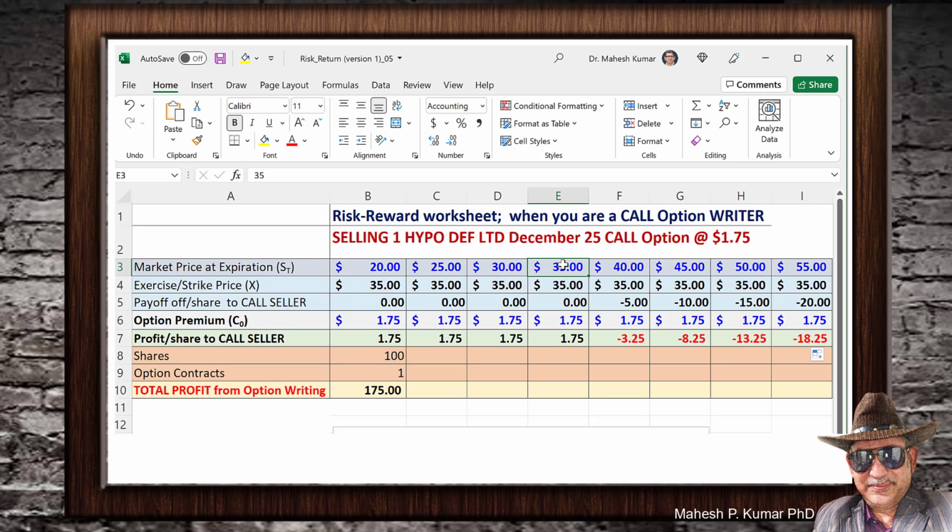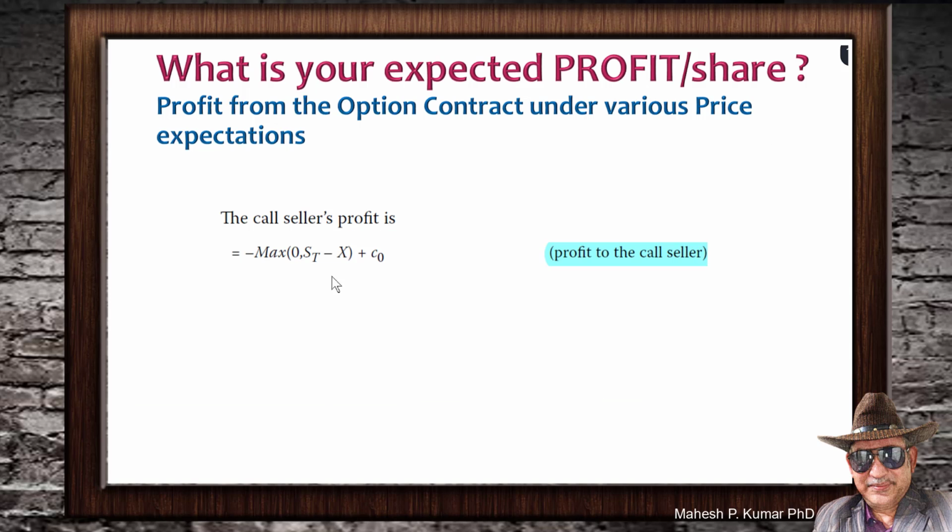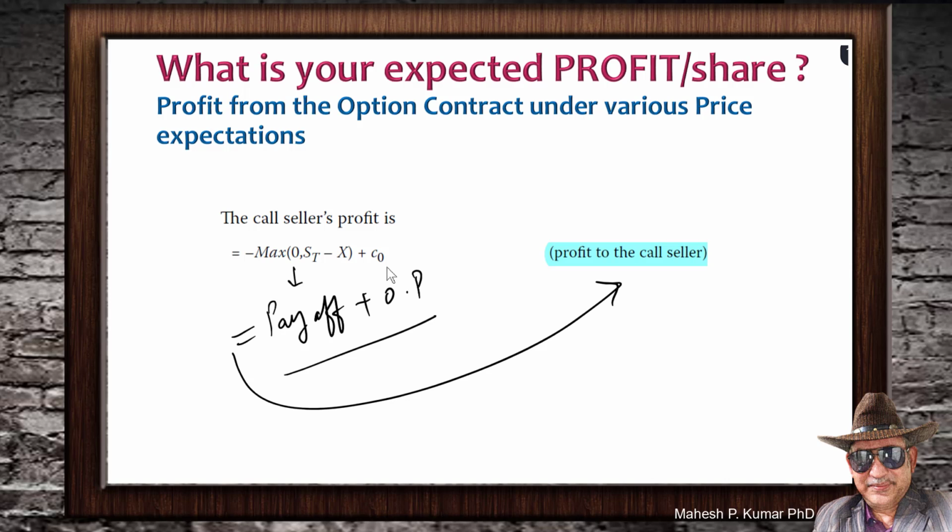up to $35. That means when the market price stays up to $35. But as your outlook was bearish and prices have started going up, in that case you will be losing these amounts per share. And the formula for profit to the call seller is given here. So this is essentially payoff plus option premium, and this is the profit to call seller.